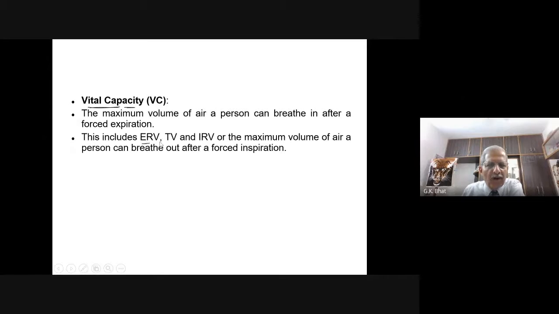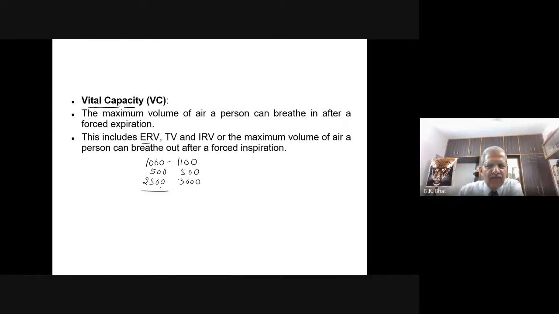Expiratory reserve volume, 1000 to 1100. TV, it is always tidal volume, 500. IRV, inspiratory reserve volume, 2500 to 3000.